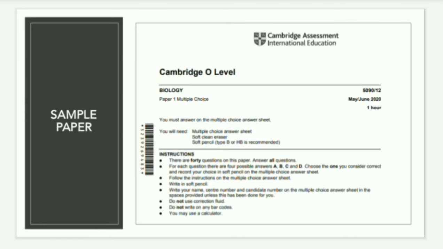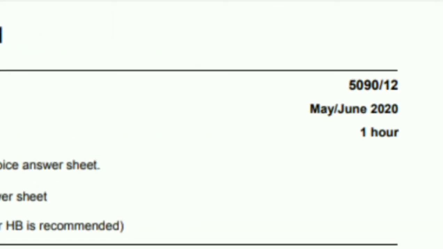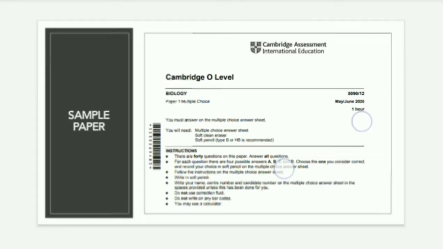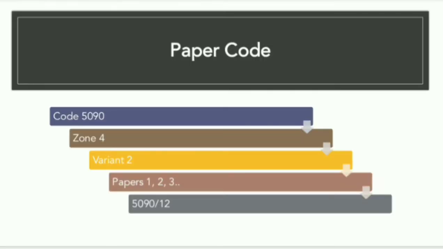Moving on, this is a sample paper for biology, just for your information and insight. You can see the board name here and the biology paper. The paper number is mentioned, which is paper number 1, the MCQs type paper. Just see this code here, 5090/1 and 2, May June 2020. What is this? I will explain it in the next slides. Just remember it. So this is how the front page of the paper looks.